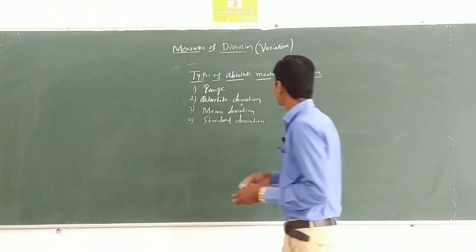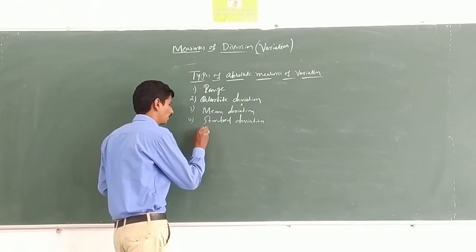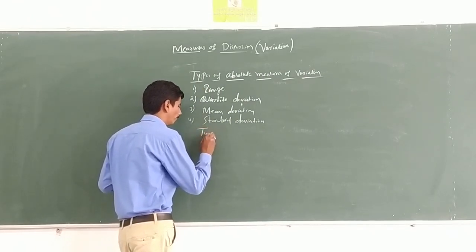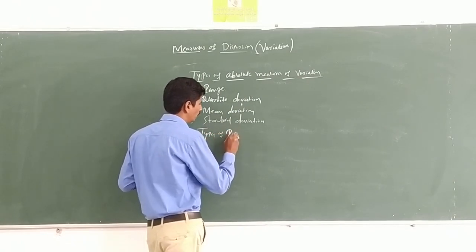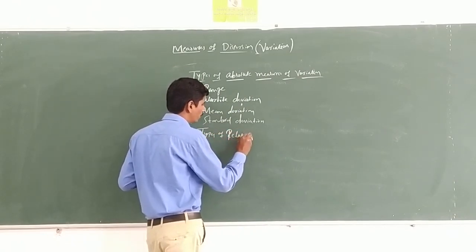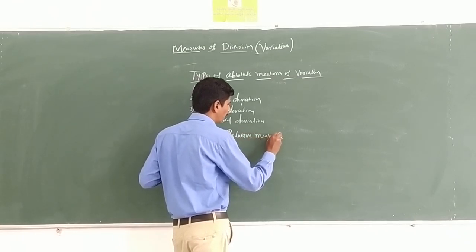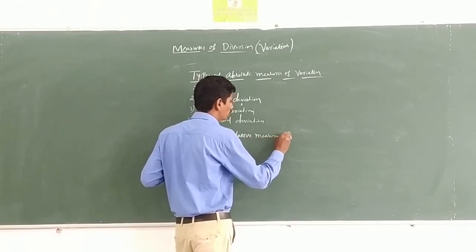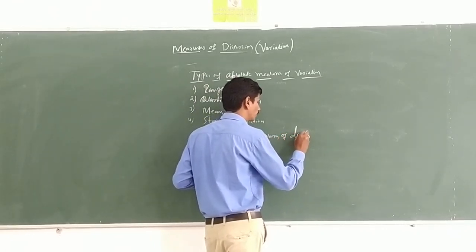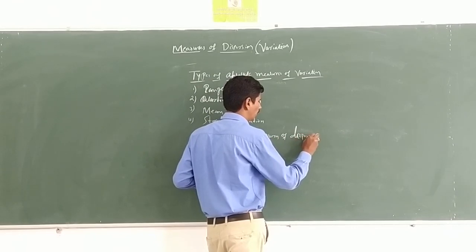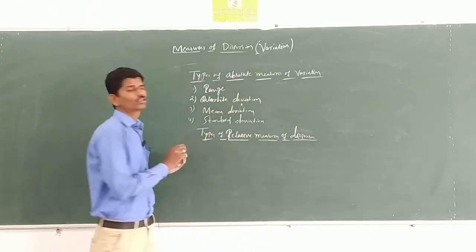The next one, types of relative measures of dispersion. Here also there are totally 4 types.